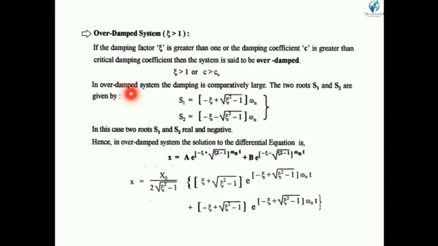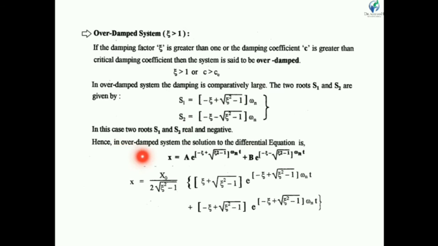In an over damped system, the damping is comparatively large. The two roots s1 and s2 are given by: s1 is equal to (minus zeta plus under root zeta squared minus 1) into omega n, and this is the equation of s2. In this case, the roots s1 and s2 are real and negative. So these roots are real and negative.